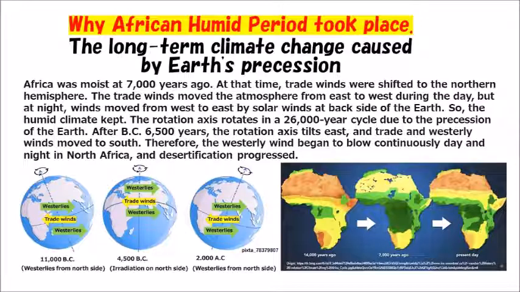The trade winds moved the atmosphere from east to west during the day, but at night, winds moved from west to east by solar winds at the backside of the Earth. So, the humid climate was kept.